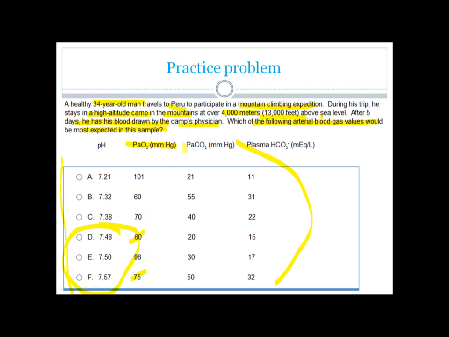Next, let's look at the carbon dioxide level. As this patient is hyperventilating, there will be increased loss of carbon dioxide. So the answer should be D, because in F you have a 50. So the answer is D. And for this decreased carbon dioxide, the plasma bicarbonate is also decreasing as a result of compensation.